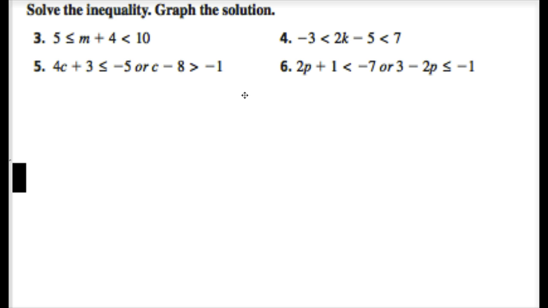So here's a few examples to try. At this point I would pause this part here, try these examples, and then check your answers. Answers are as follows.